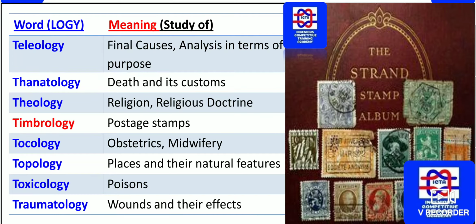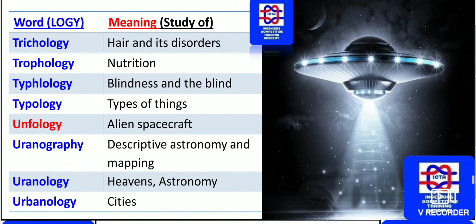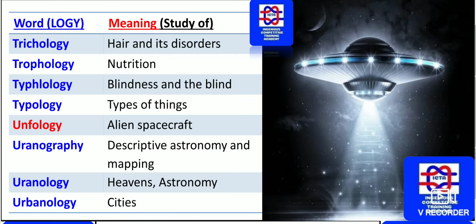Wounds and their effects concerning study is known as traumatology. So here the places and their natural features is known as topology. Please remember them, they are very important. Next we have trichology, the hair and its disorders concerning study. The study of nutrition concerning, that is trophology. The study of blindness and the blind is known as typhology. Please remember here, blindness and the blind is typhology.